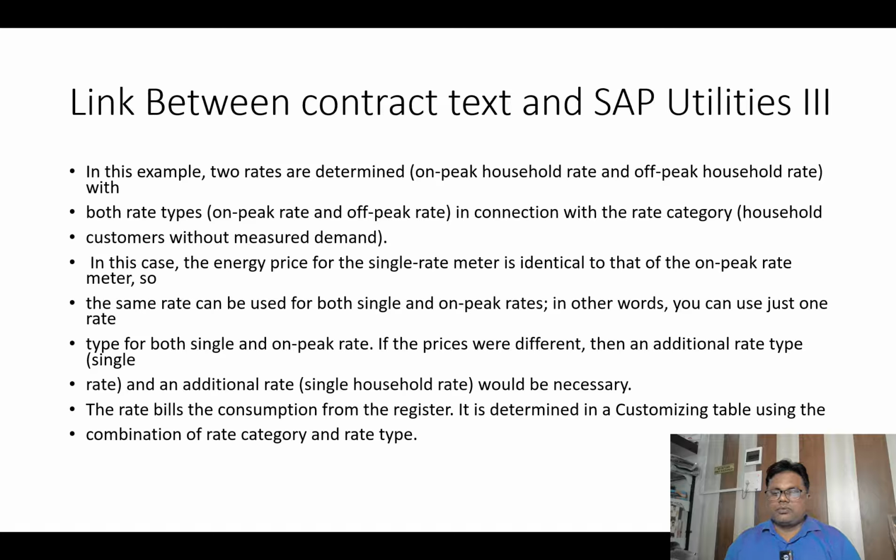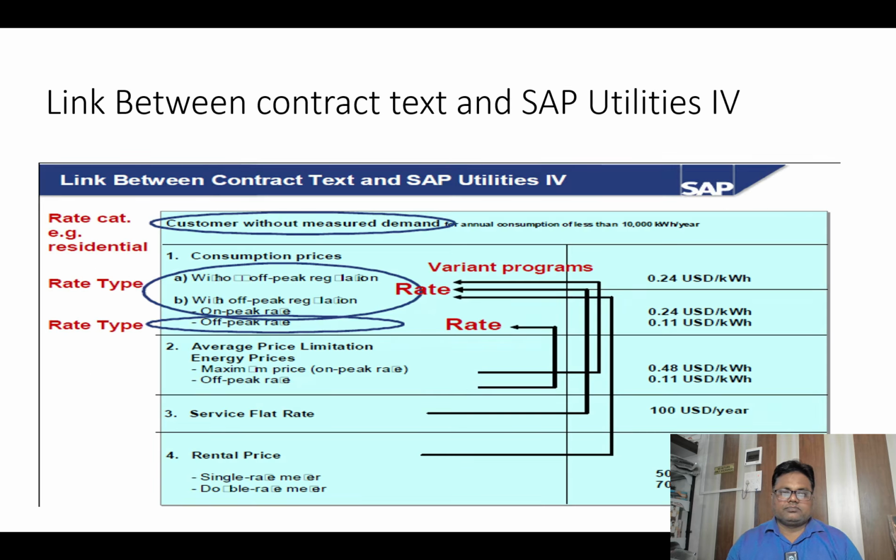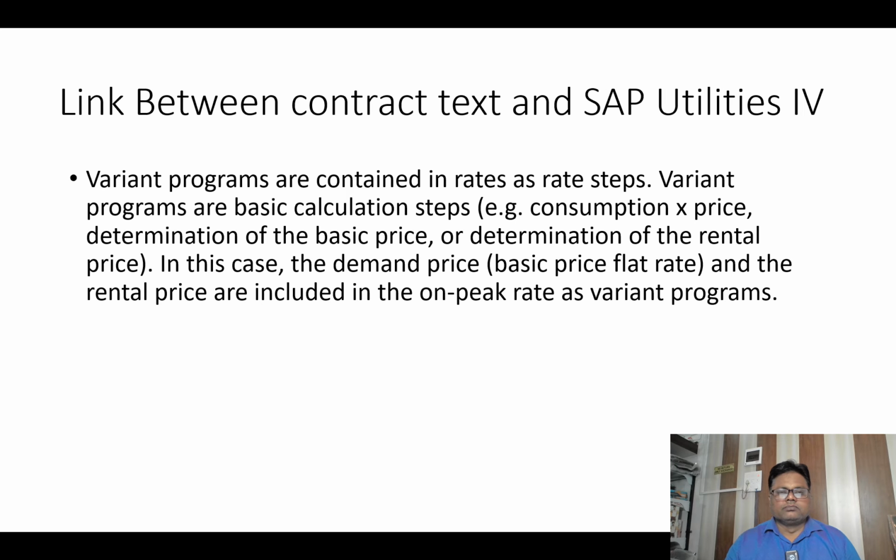It is determined in a customizing table using the combination of rate category and rate type. Then variant programs. Variant programs are contained in rates as rate steps.